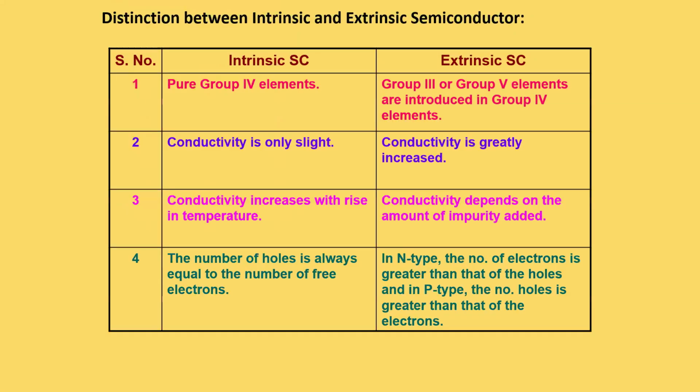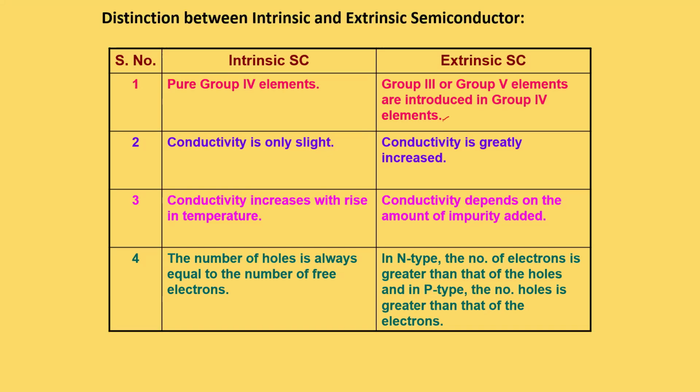Now this is the difference between intrinsic and extrinsic semiconductors. When we have only group 4 material, we have an intrinsic semiconductor. When we add group 3 or group 5 impurities, we have an extrinsic semiconductor, and the conductivity is only slight in the case of extrinsics because we are adding impurities.